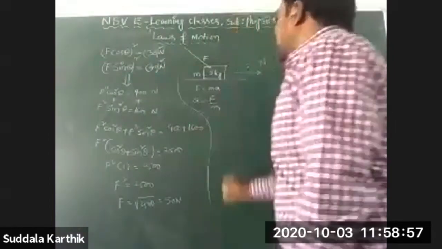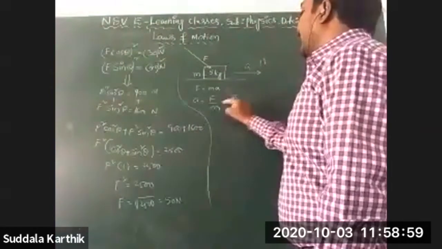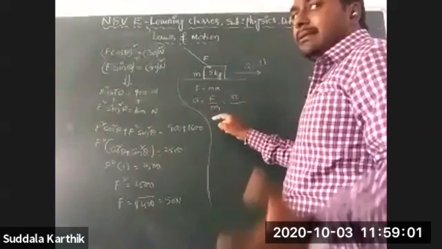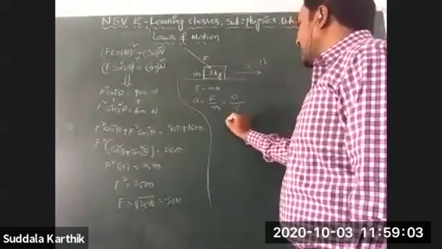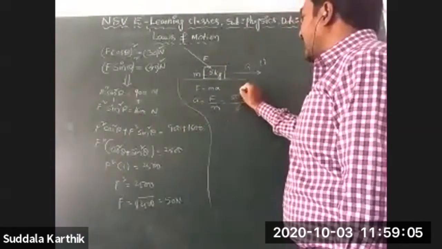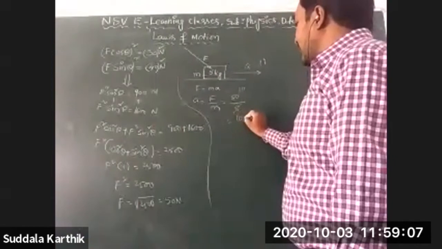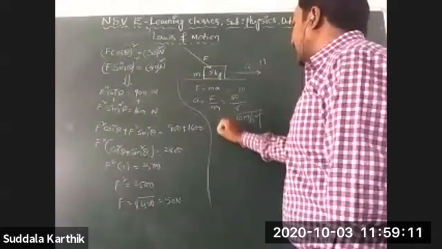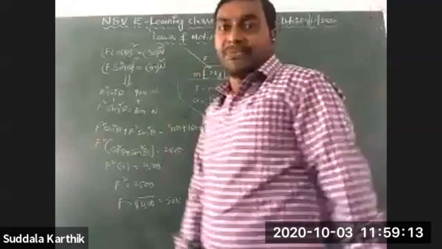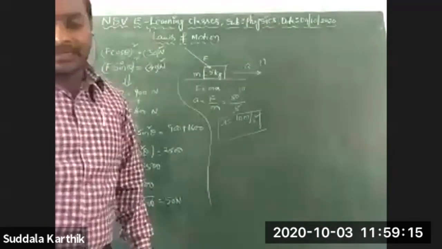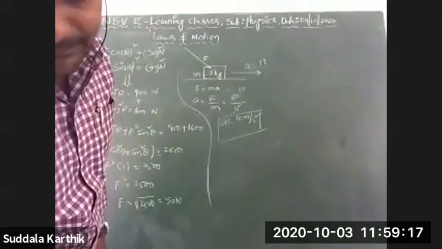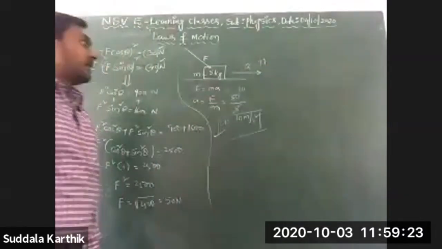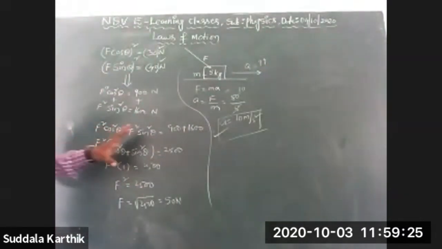Now I am substituting the value 50 by m. How much is m, Nana? 5 kg. 5 tens are 50, so 10 meter per second square is the acceleration produced by the force F. That is the way of calculation. Which option is it? Option D. Very good, Nana. Option D is the correct answer. This is the way of calculation.